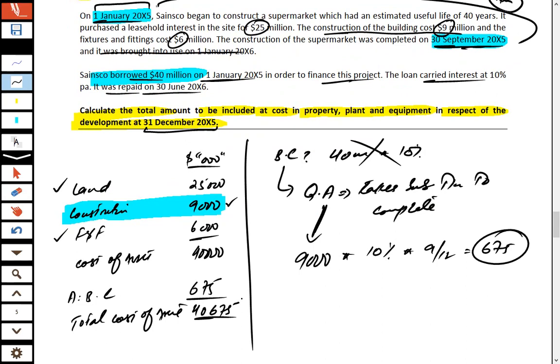Keep in mind, borrowing cost should not be calculated on the total value, because the borrowing cost is always calculated on the qualifying asset, and in this scenario the qualifying asset is the construction of the building, which takes a substantial time period to complete. For this qualifying asset the value is 9,000, to be multiplied with the interest rate and the construction time period, which is 9 months. So I hope you are getting my points, and you did well in this way.